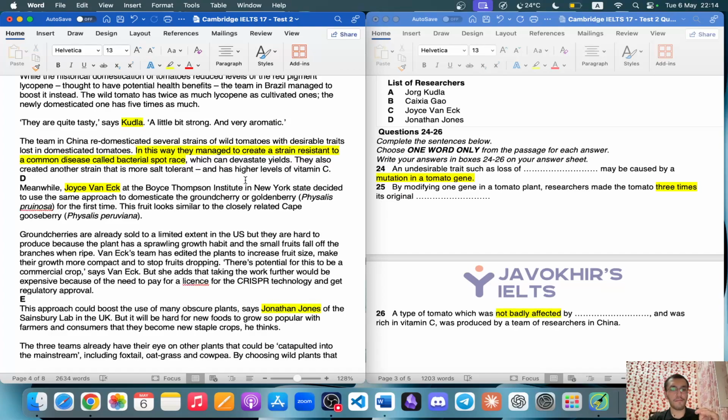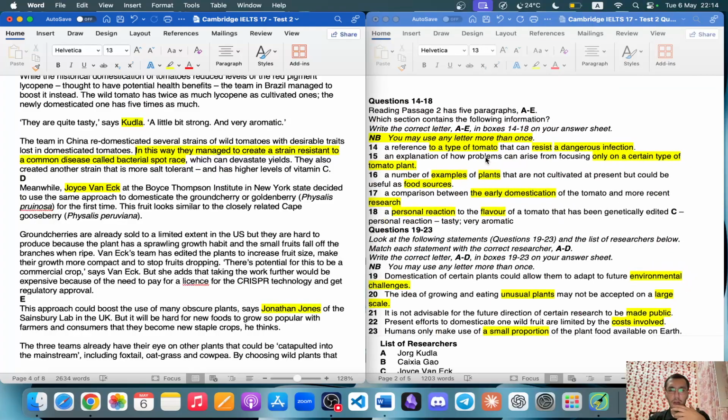A common disease, talking about one disease known as bacterial spot race, is a reference to a type of tomato that can resist a dangerous infection, which can devastate yields. They also created another strain that is more salt tolerant and has higher levels of vitamin C.